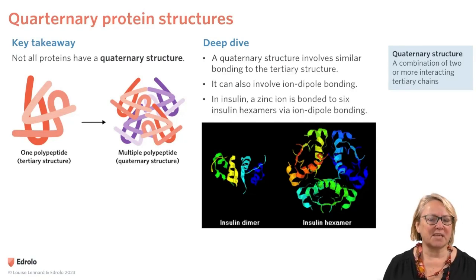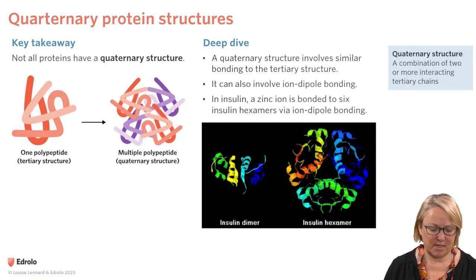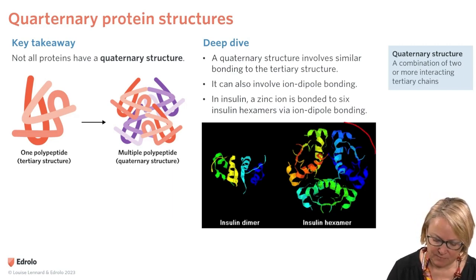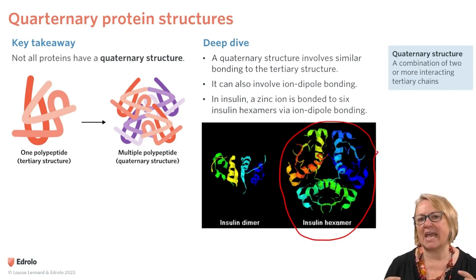Not all proteins have a quaternary structure, but those that do, it's where you have more than one tertiary structure that's bonded together. An example is insulin. Insulin actually exists in the body as a hexamer.